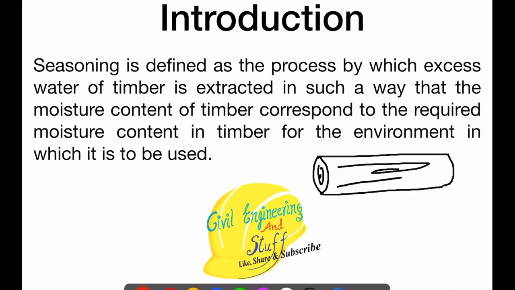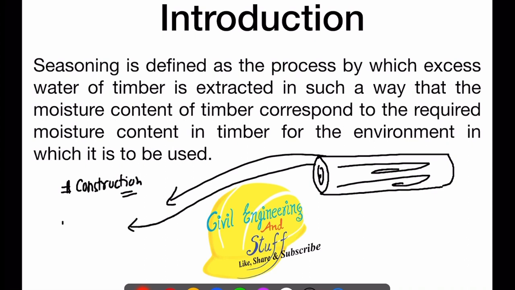This log of wood needs to be processed so that it can be used for a variety of purposes. It can be used in many ways for construction purposes. This log of wood can be processed and used to make furniture. This can again be processed to make other things like utensils. You must have used various spatulas made of wood material. Now, you see, each of these categories requires a certain kind of wood as well as a certain quality of wood.